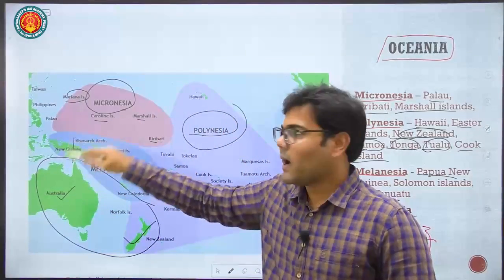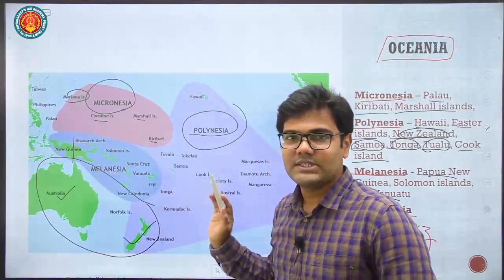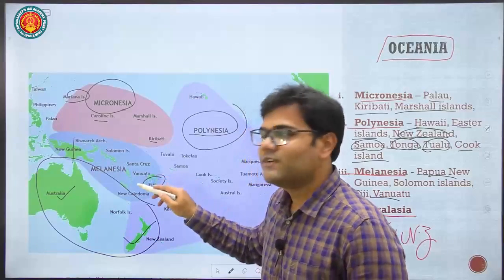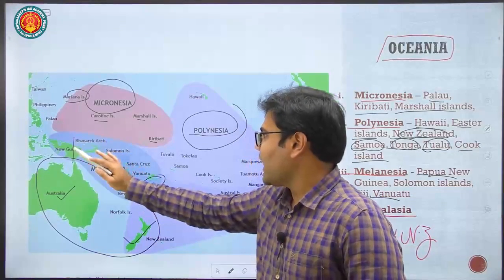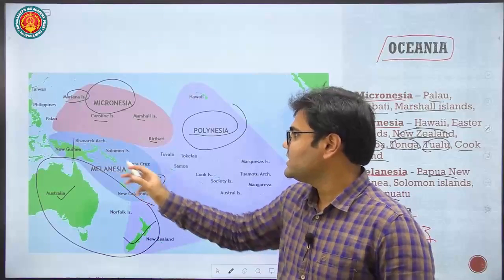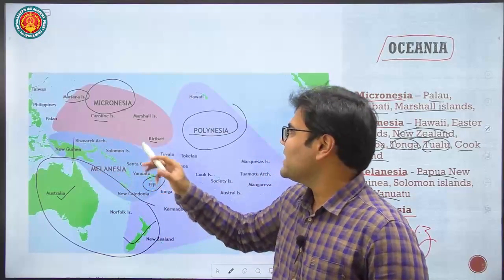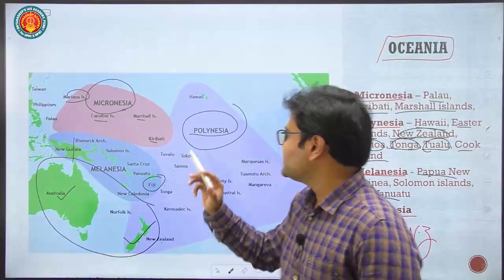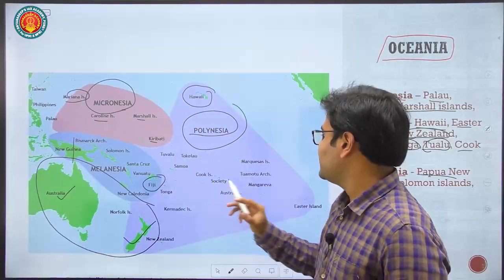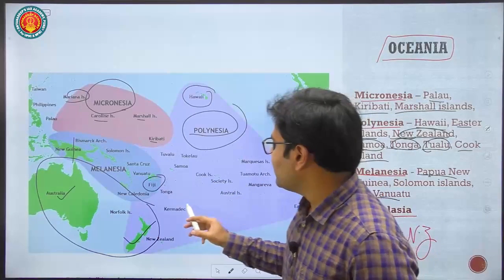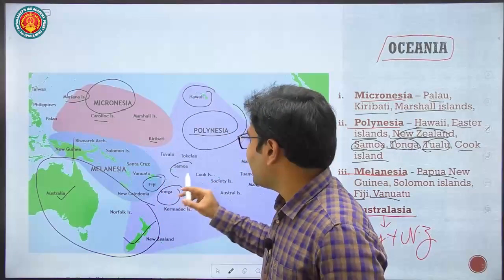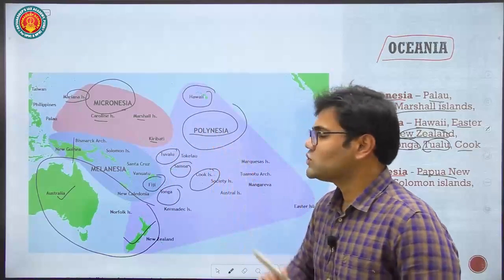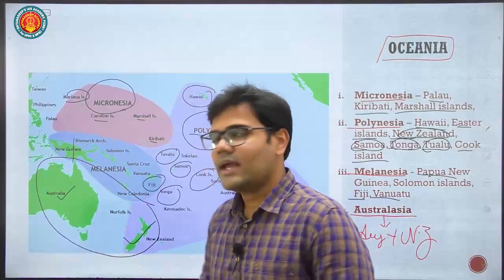So we saw at that time Papua New Guinea is a part of Melanesia. Just remember, Fiji is famous, right? So we can remember this fact: Fiji and Papua New Guinea belong to Melanesia, and some of the islands like Marshall Islands and Kiribati belong to Micronesia. Then Hawaii belongs to Polynesia, and then we have Tonga, Samoa, Tuvalu, and the Cook Islands. These islands belong to Polynesia, and we have Australia and New Zealand.